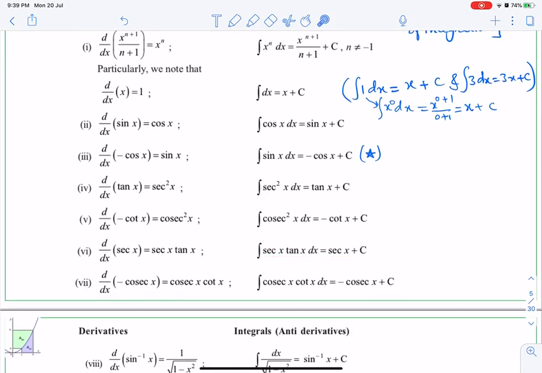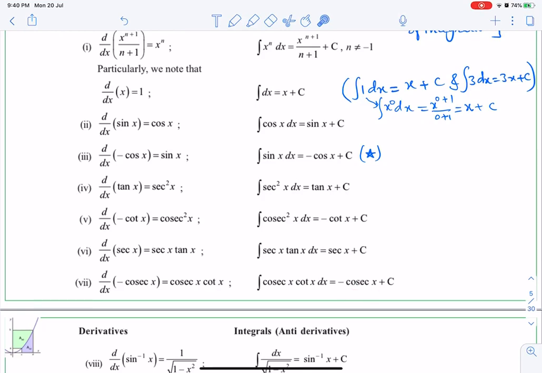Similarly, differentiation of cosec x, you know that it is equal to minus cosec x cot x. That minus sign is kept here instead of on the right. Okay, so that you understand the integration. So while integrating the right part, the integration will give you the left part of it. So therefore integral cosec x cot x is minus cosec x. Remember that here is the product of cosec x cot x and here is the product of sec x tan x. Together will give you sec x, and this together the integration of cosec x cot x will give you minus cosec x.